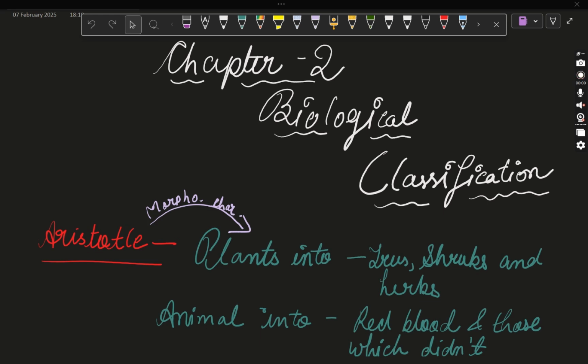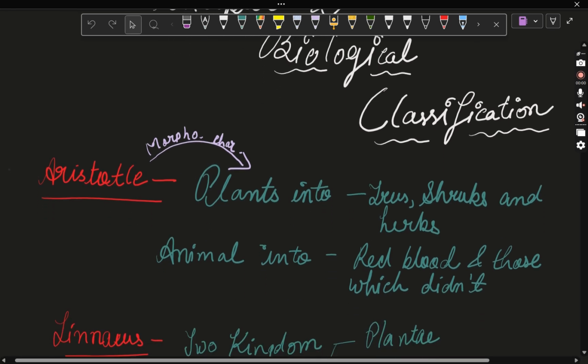In the last chapter, we saw the taxonomical hierarchy, how any organism is named or how it is kept into different groups. So in this chapter, we will see according to which characteristics, which organism is kept in which group. So first of all, we need to see how they were divided.